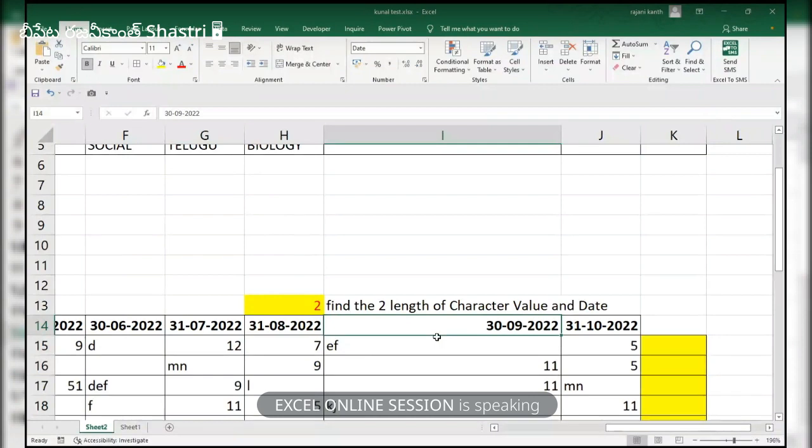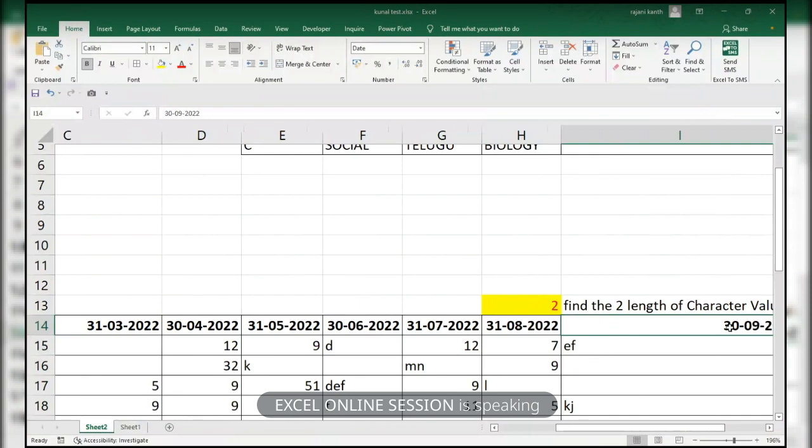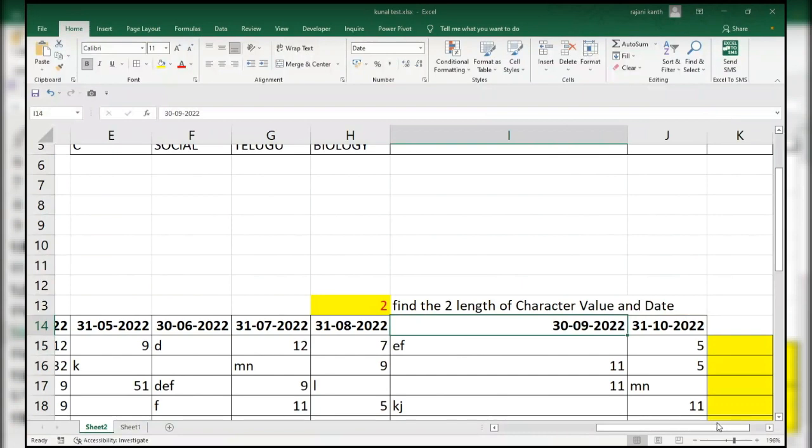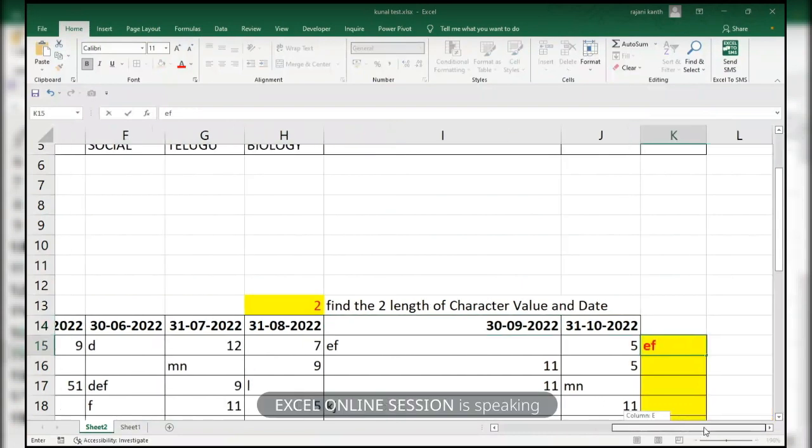Wherever it finds the two-length character, here EF is there, so the date has to pick up this 30. The two-length character is EF and the date is 30.